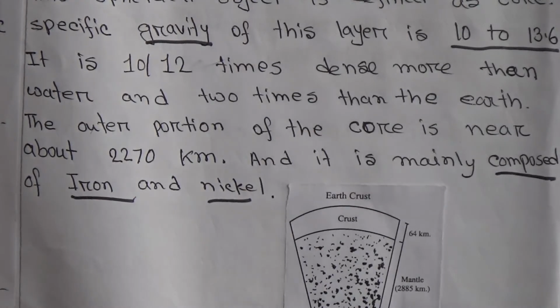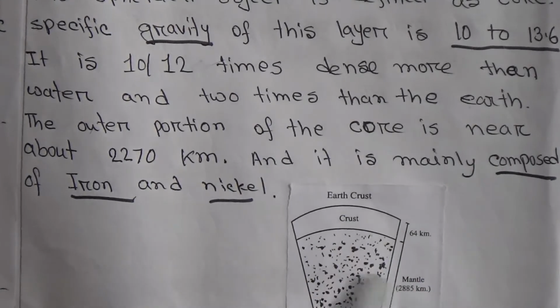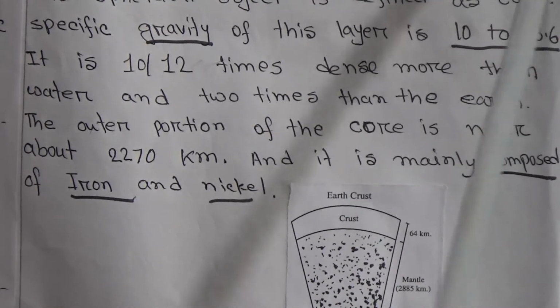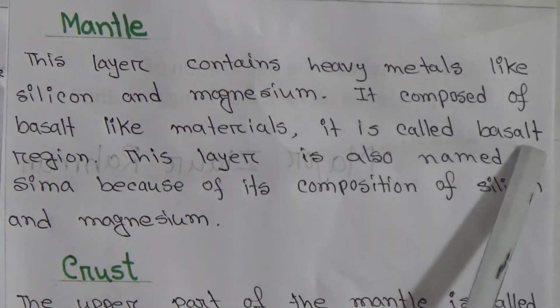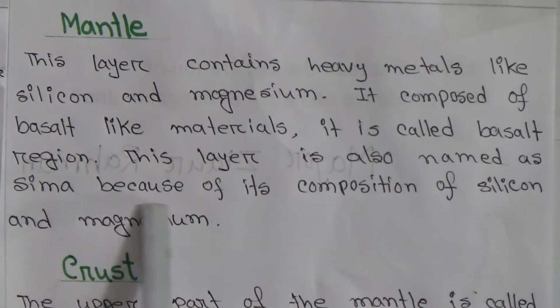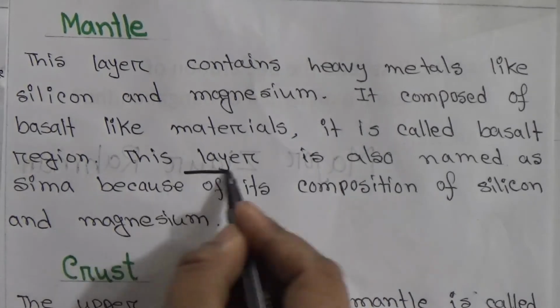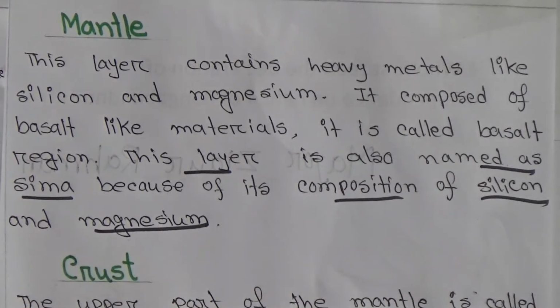Here is the figure of the interior structure of the Earth. The upper layer is the crust, the middle layer is the mantle and the lower layer is the core. Mantle. This layer contains heavy metals like silicon and magnesium. It is composed of basalt-like materials. It is called the basalt region. This layer is also named sima because of its composition of silicon and magnesium.